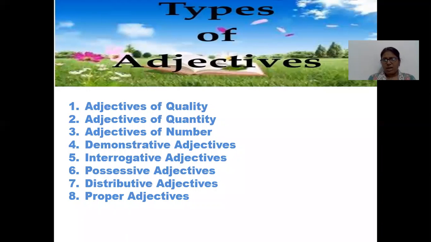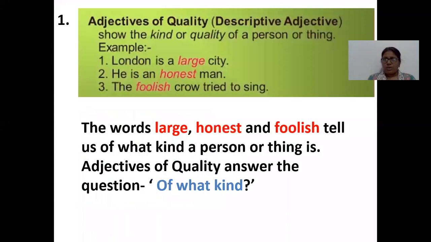Now, types of adjectives. There are 8 types of adjectives. Adjectives of quality, adjectives of quantity, adjectives of number, demonstrative adjectives, interrogative adjectives, possessive adjectives, distributive adjectives, and proper adjectives. So the first one is adjective of quality or descriptive adjective. They show the kind or quality of a person or a thing.